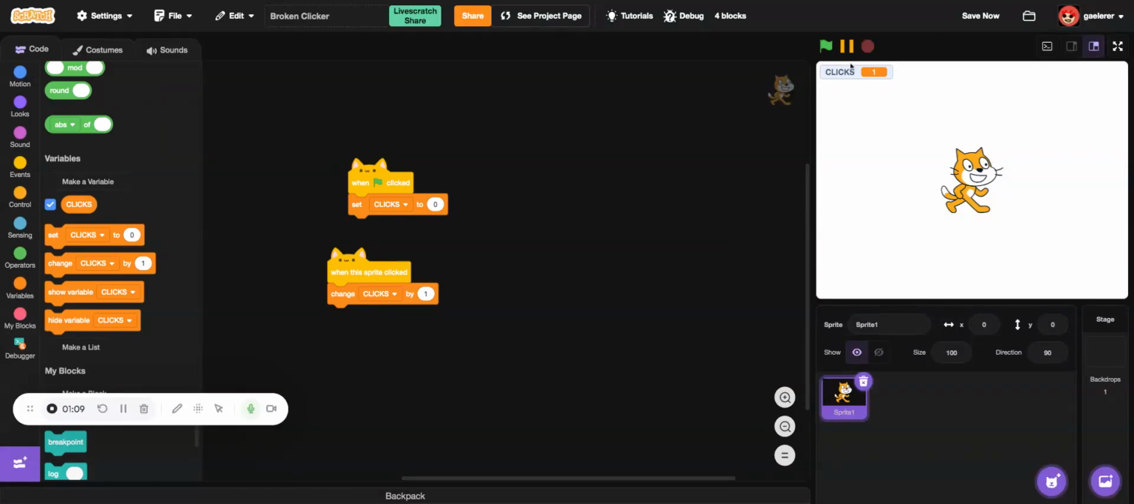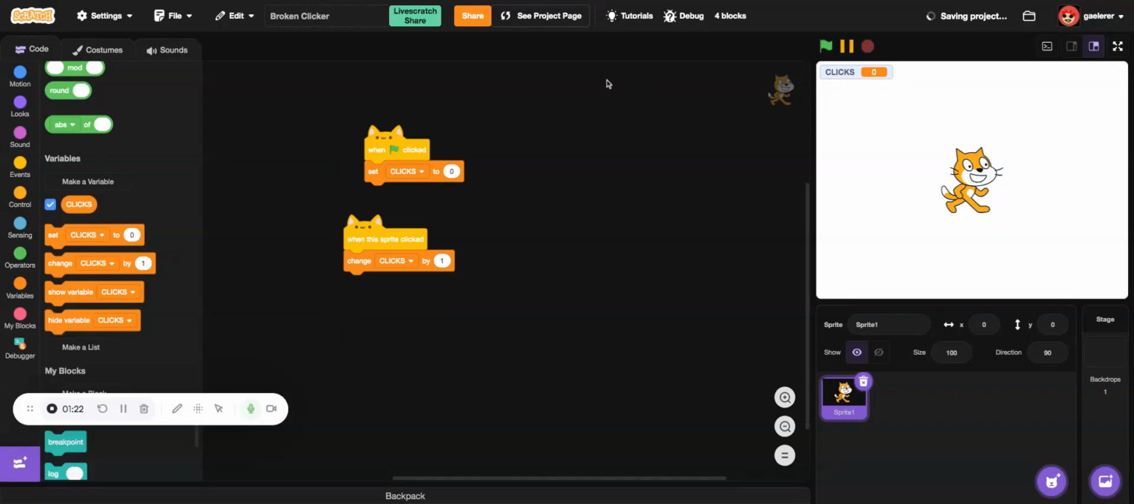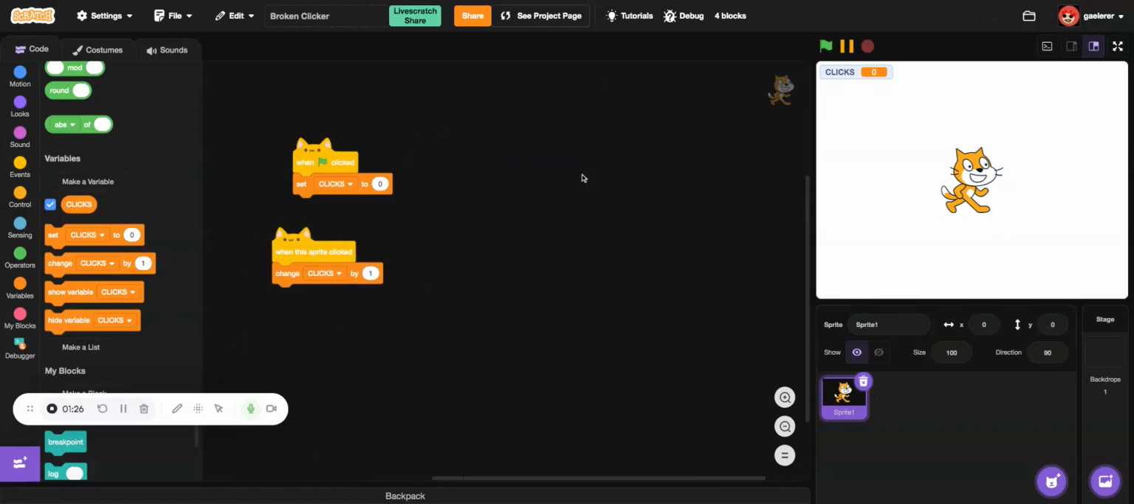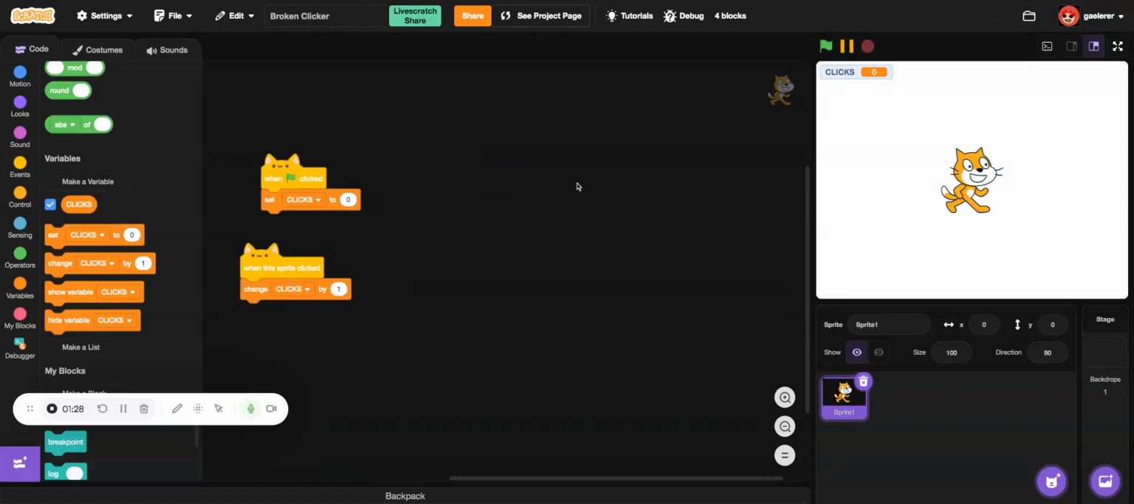Okay, so clicks, and it's 0, 1, 2, 3, 4, 5, 6, 7, 8, 9, 10, 11, and back to 0. Now I'm not going to put all of the effect games scripts that I put in them because there are a lot. So I'm going to put three of them.